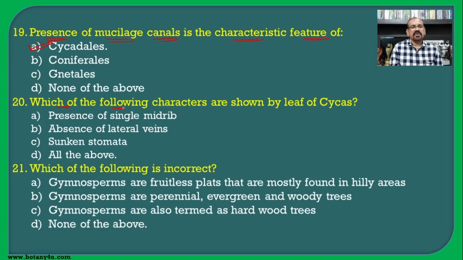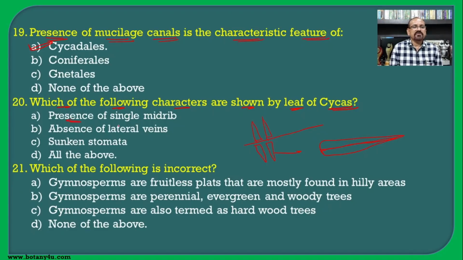Then, which of the following characters are shown by the leaf of the cycas? If you see the leaf of the cycas, there is a development of leaflets in two rows, that is a unipinnate compound leaf. If you see a single leaflet, you will find a linear structure with a single midrib in the center, and both margins curved toward the ventral side.